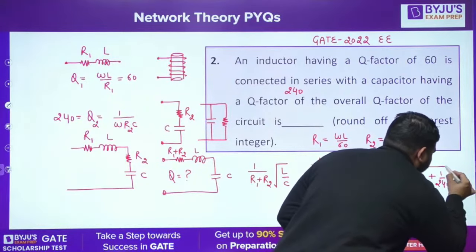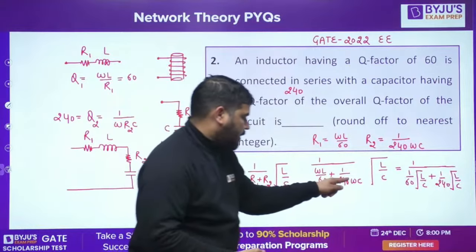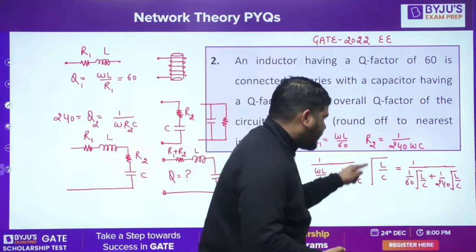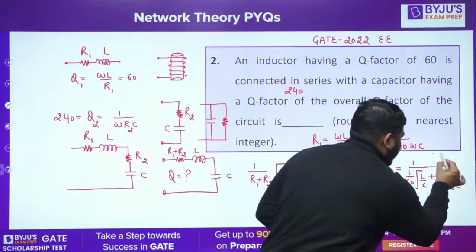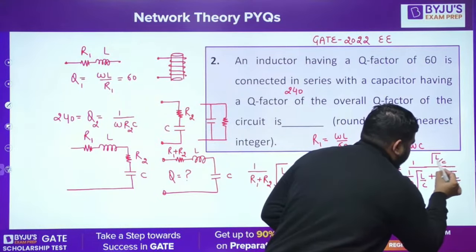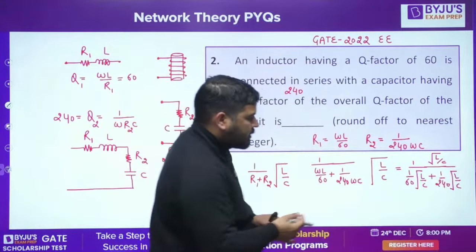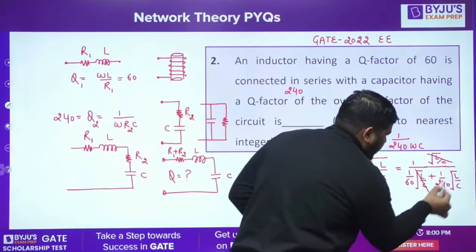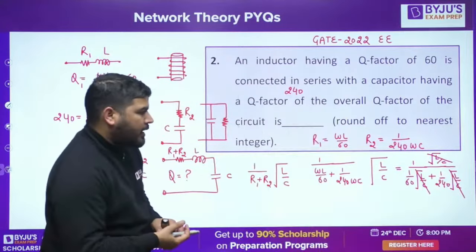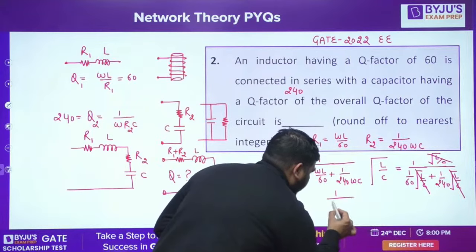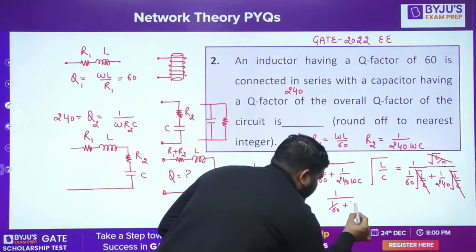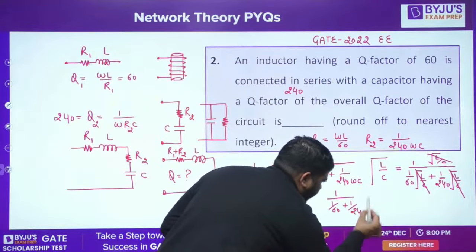Is it fine guys? In the numerator you have root L by C, and in the denominator root LC. Now take this root LC common, this will be cancelled and the overall quality factor will be 1 over 1 by 60 plus 1 by 240. Is it fine guys?